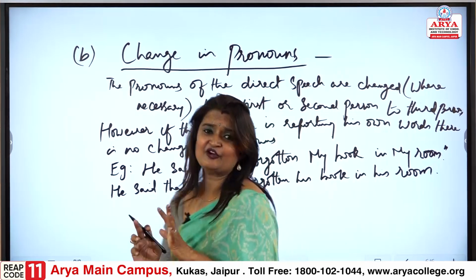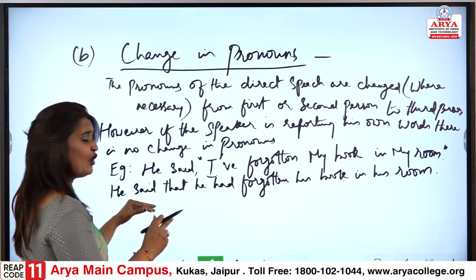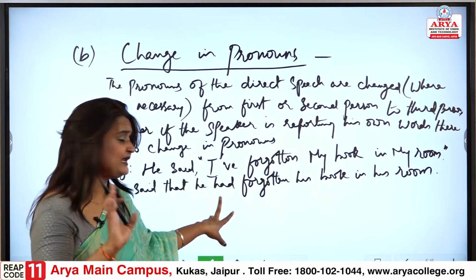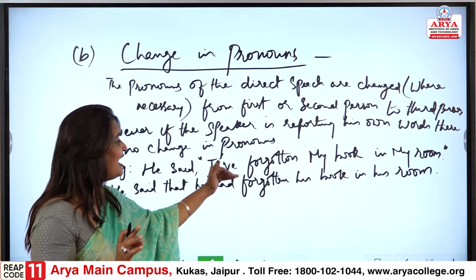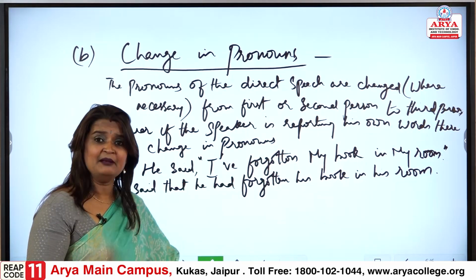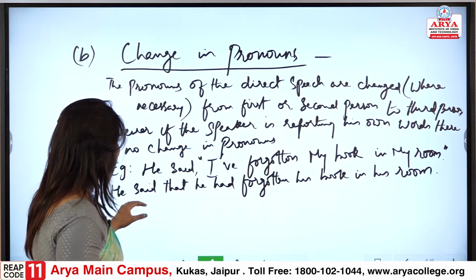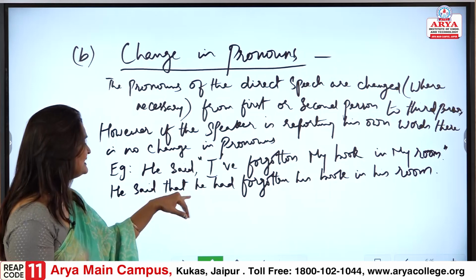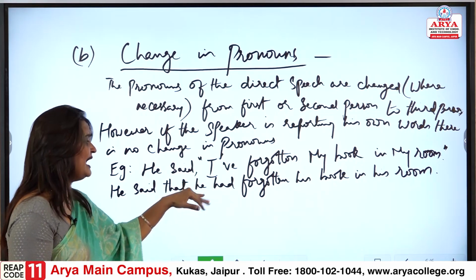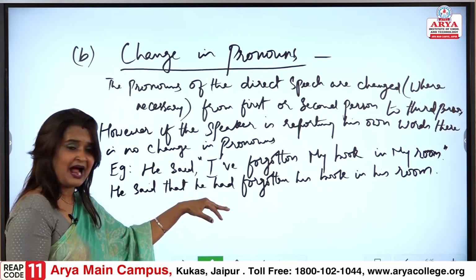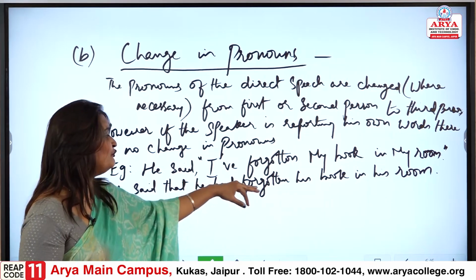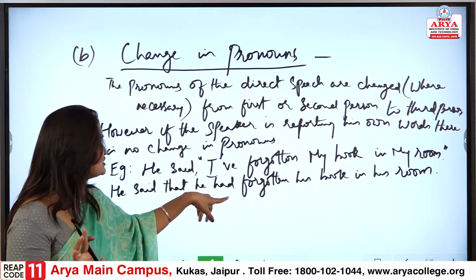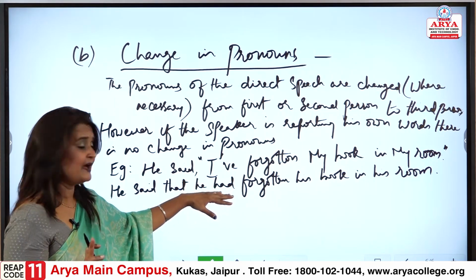So, please take care of this point, because again it is the first person changing. Let us remember. He said, I have forgotten my book in my room. So, when we are saying it, he said that, I becomes he, have becomes had, I had forgotten, because the tense changes, so this is past perfect.